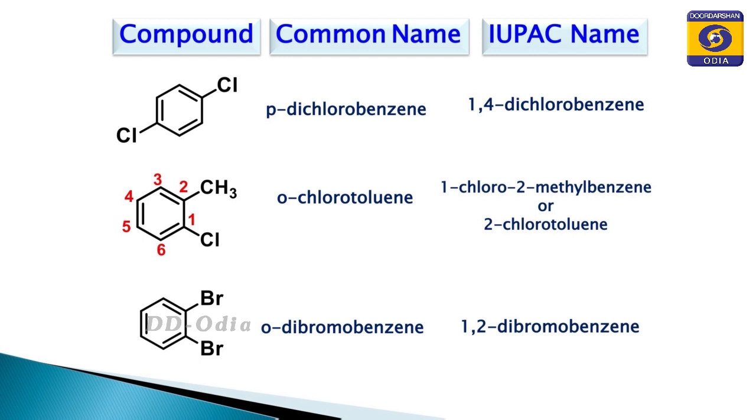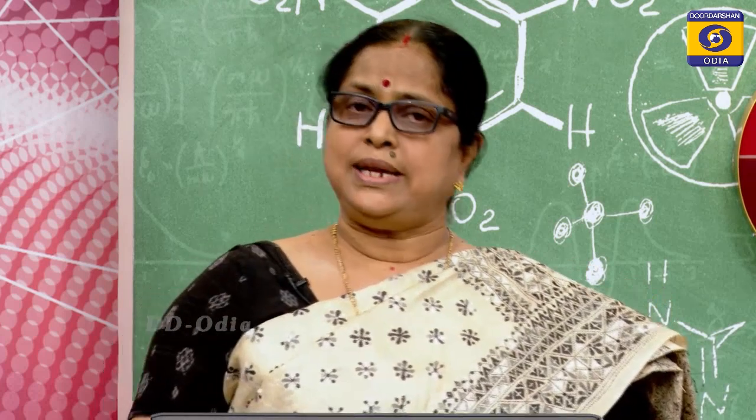1,4-dichlorobenzene. For ortho-chlorotoluene, that is the common name, whereas the IUPAC name is 1-chloro-2-methylbenzene, or you may write 2-chlorotoluene. And for ortho-dibromobenzene as the common name, the IUPAC name is 1,2-dibromobenzene. Similarly, you can practice a number of organic compounds or haloarenes for giving the nomenclature, so that you will be confident in the nomenclature.